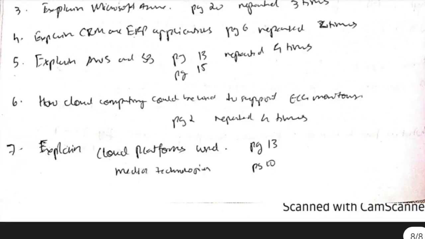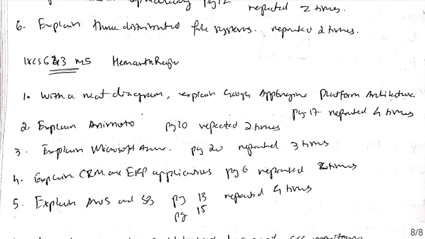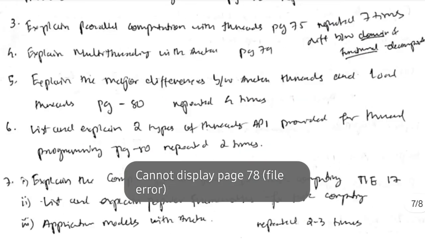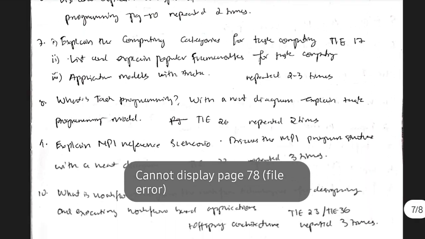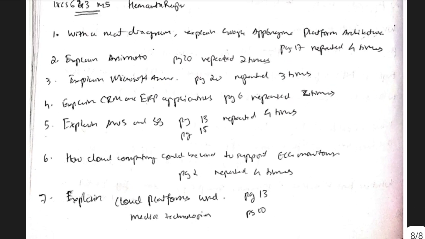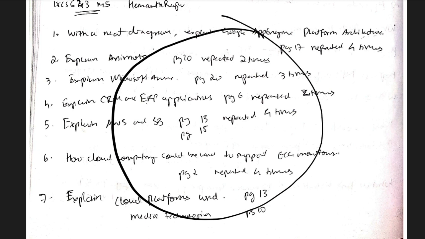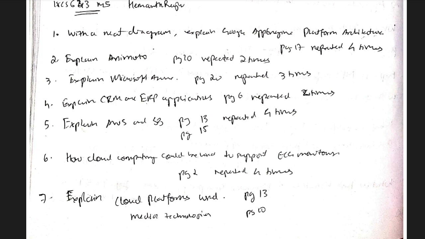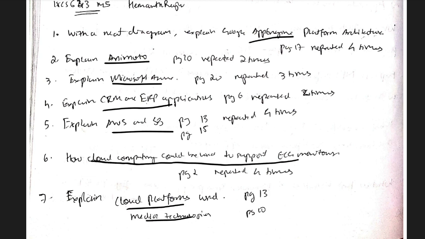And in module 5, so this is module 5. It's a really short module. Here we have a few more repeated concepts, since the shorter the module, the more repeated concepts there will be, right? So these are very important, you can't miss any of these. The names themselves tell what is important: Google App Engine, Animoto, Microsoft Azure, CRM and ERP, Amazon Web Services, cloud computing to support ECG, cloud platforms, and media technologies.